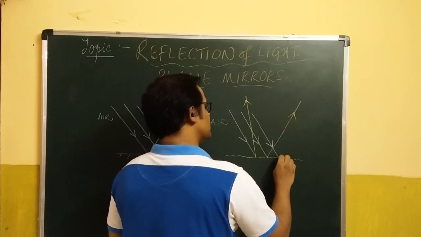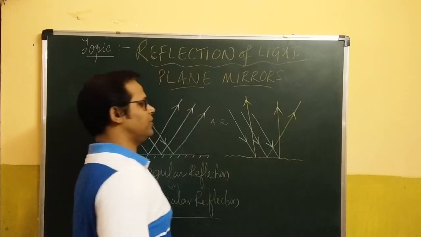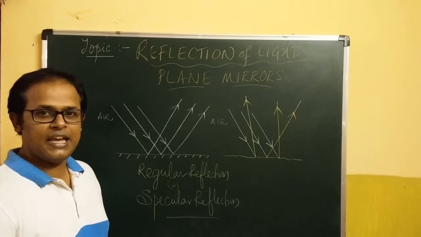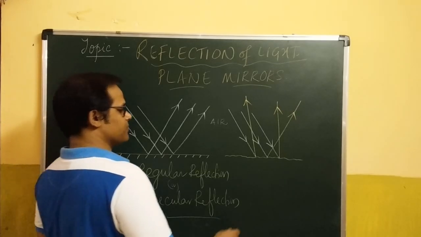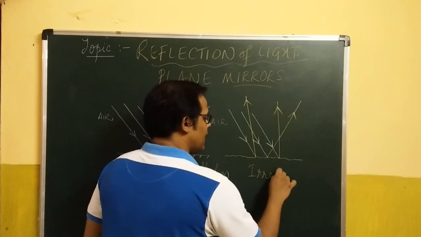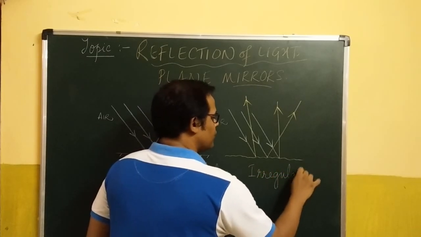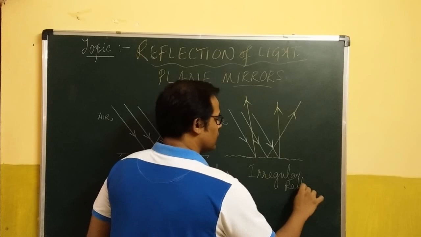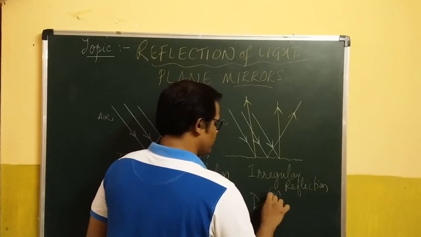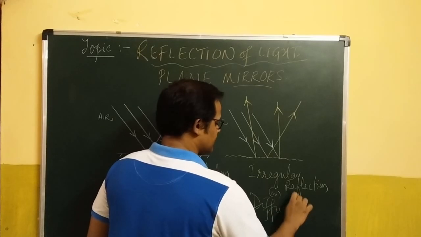In which direction it will bounce off, we really cannot predict, but it is going to bounce off into the same medium from which it came. So this is called very popularly irregular reflection of light, or you could also call it diffused reflection of light.